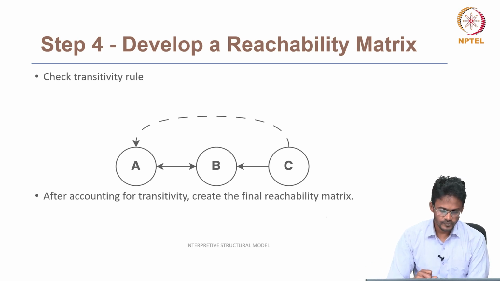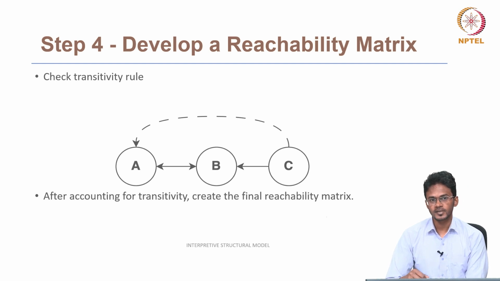In this example, A is influencing B, but B is not influencing C. Hence, A will not influence C. At the same time, C influences B and B influences A. It means that C influences A. So this is called the transitivity rule, and to get the final reachability matrix, we should also consider the transitivity rule.